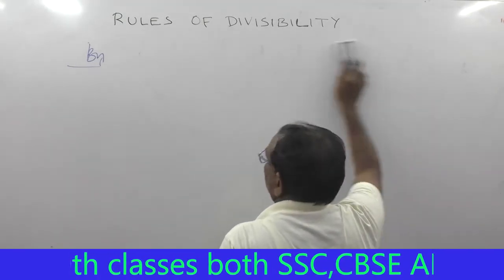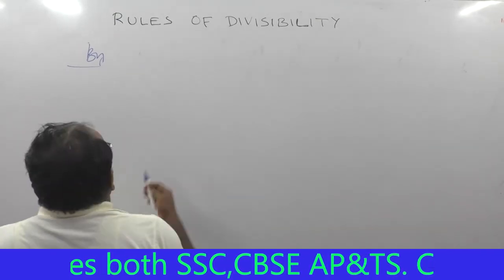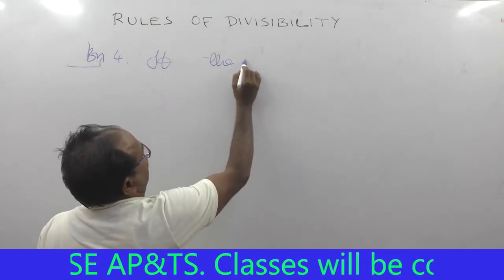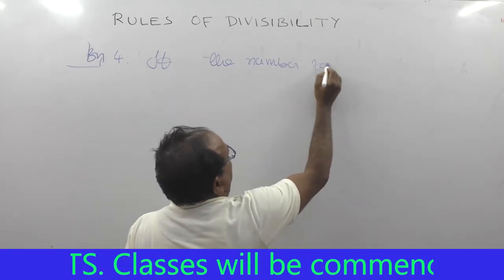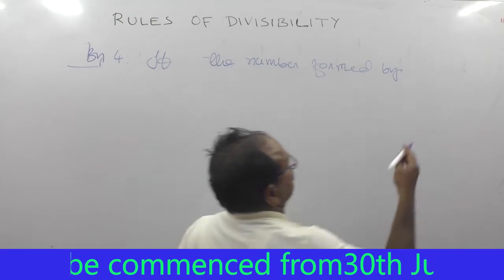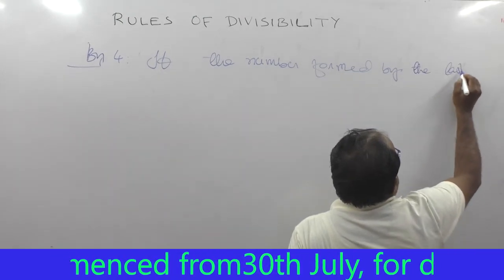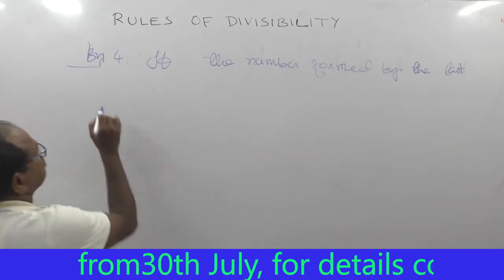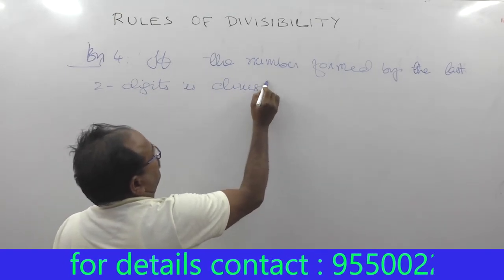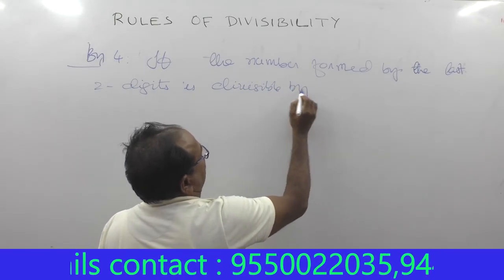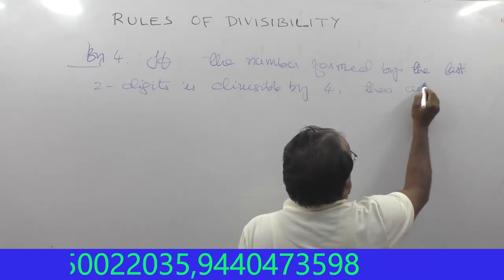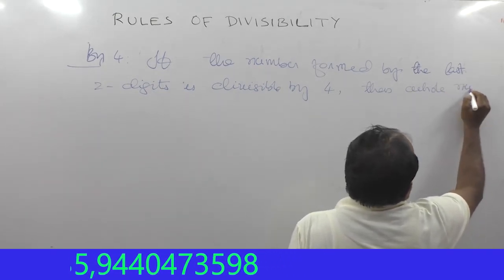Divisibility by 4. A number is divisible by 4 if the number formed by the last 2 digits of the number is divisible by 4, then the whole number is divisible by 4.